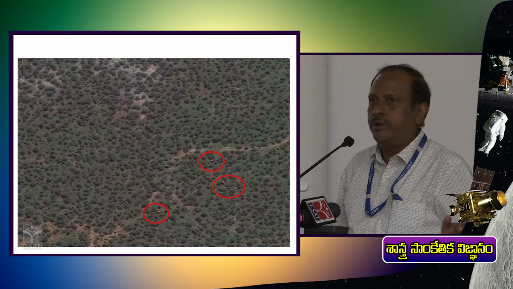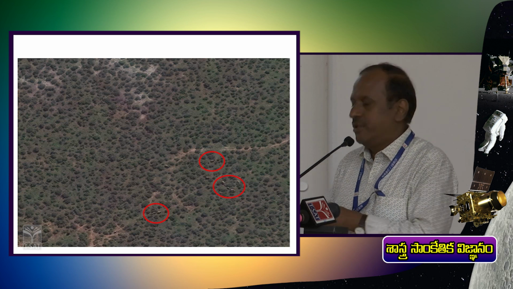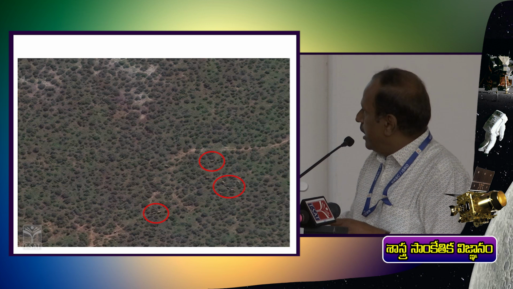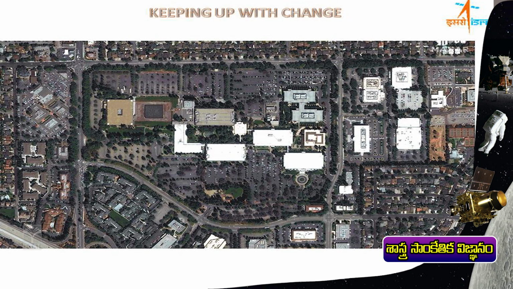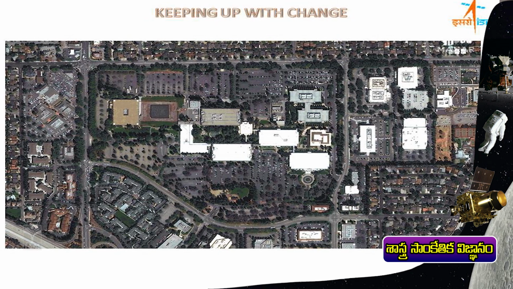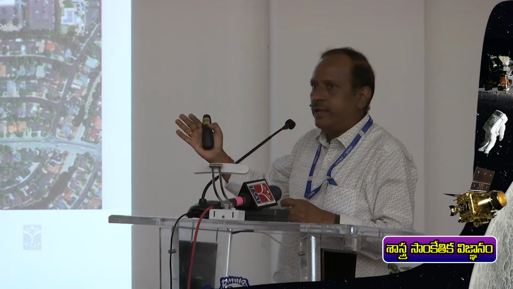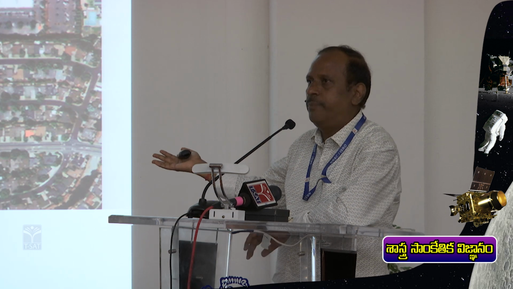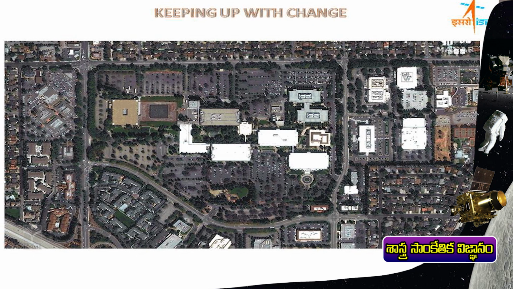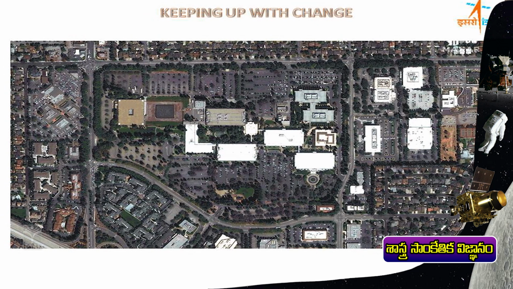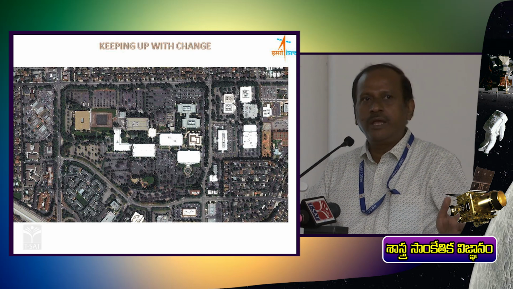And this is one example in the forest area: how the movement of a group of elephants or animals can be tracked, where they are going, and we can easily predict it. And this is one of the changes in direction which I was mentioning. You can see how satellite data can be studied from various resources: whether a building was there initially or not, or how much development has happened. I collected a few images of the same area at different intervals, overlaid one over the other and produced this output. This level of information, anyone can do.